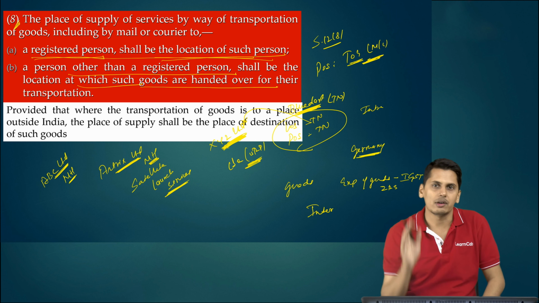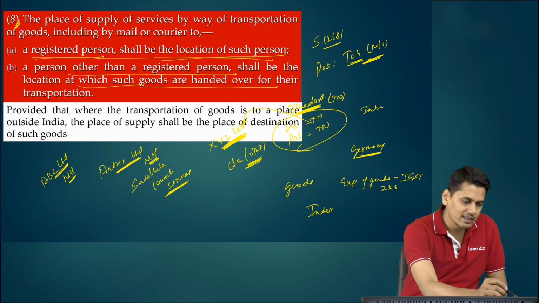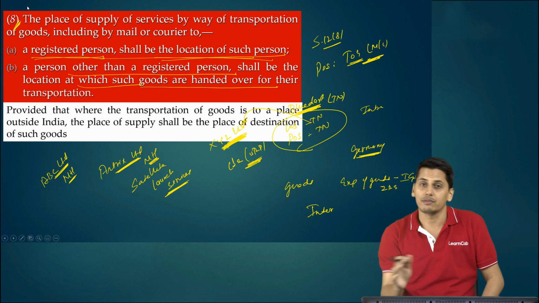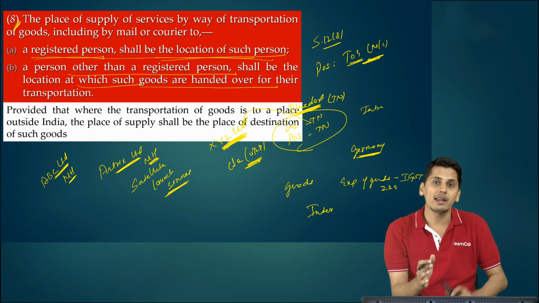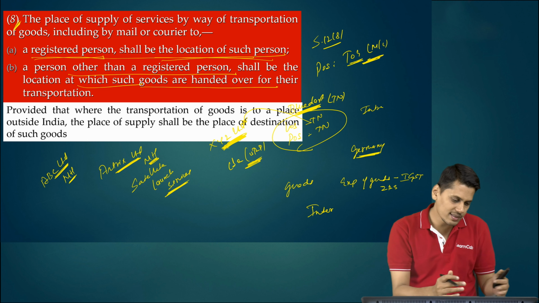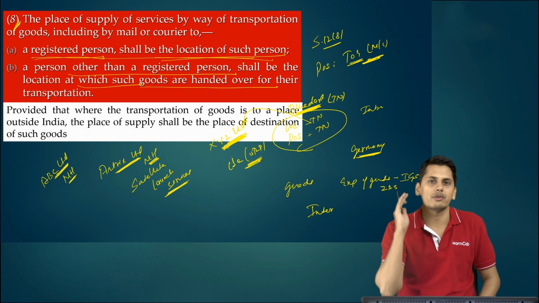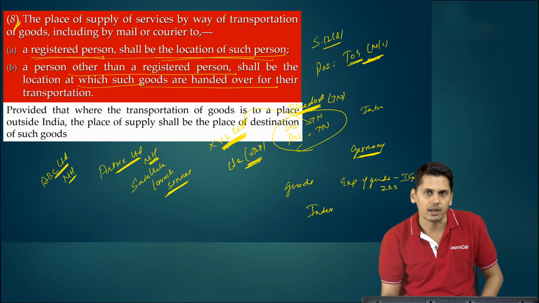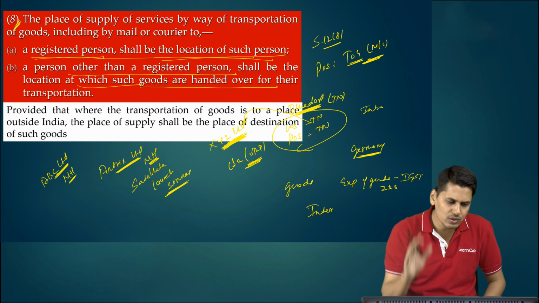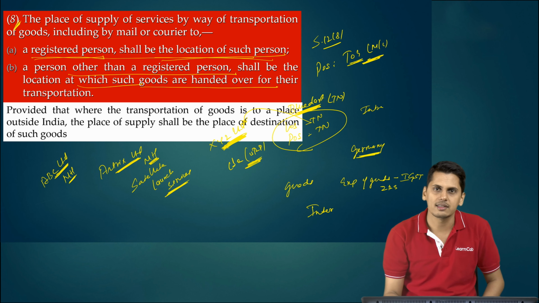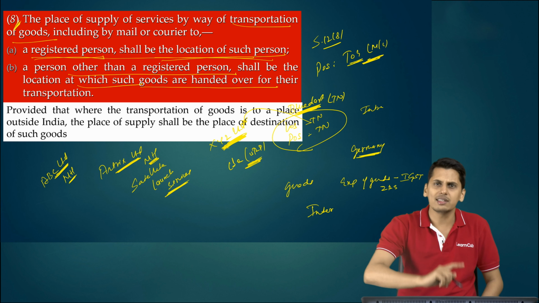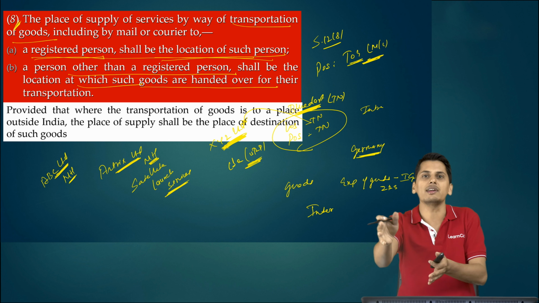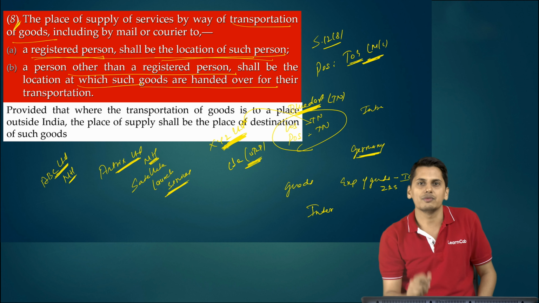What is the place of supply? First of all, is it governed by section 12? In section 12, the supplier and the recipient both should be from India. Yes, ABC Limited and Antrix Limited both are from India, governed by section 12. Is it transportation of goods? The answer is yes. Satellite launch services is transportation of goods. You have to send the satellite outside India. You have to transport it. It is transportation of goods.